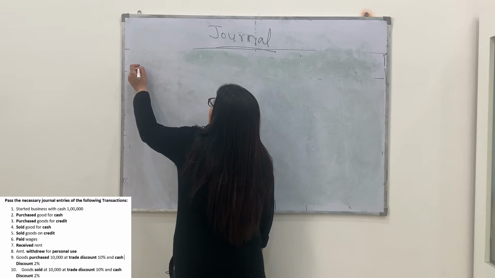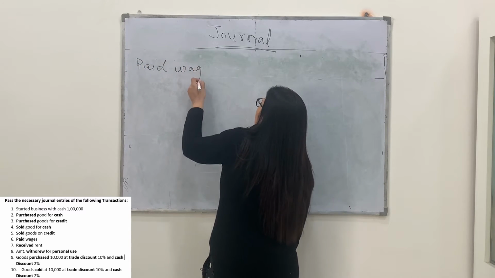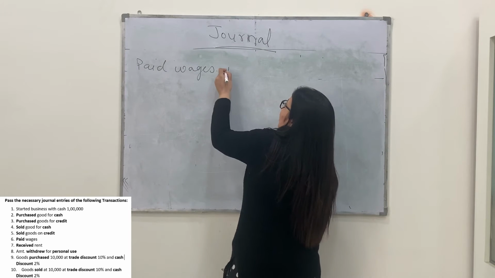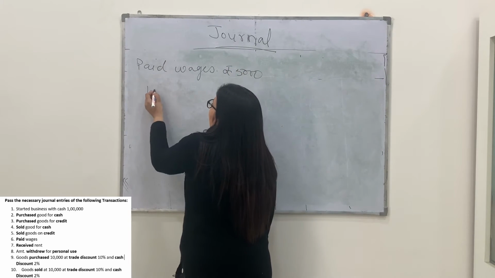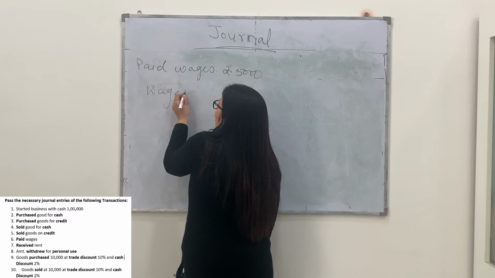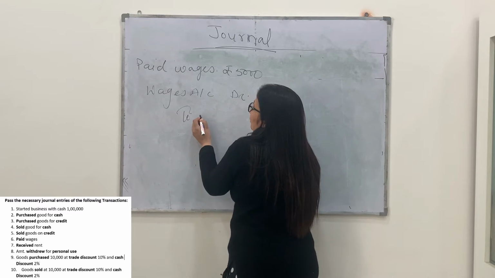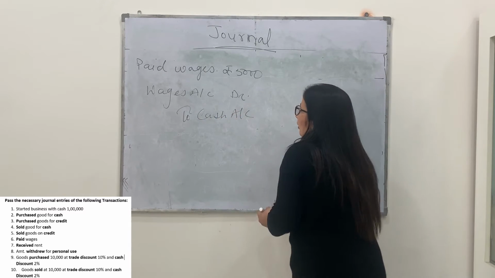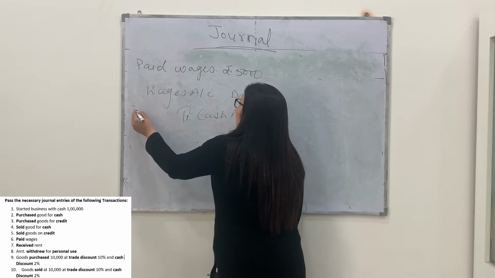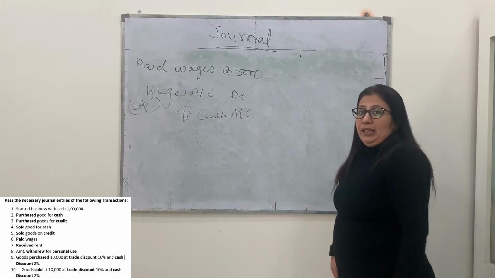Now, paid wages or insurance premium or whatever it is, rupees 5,000. Then again the entry will become debit all expenses and losses. Wages account debit to cash account.